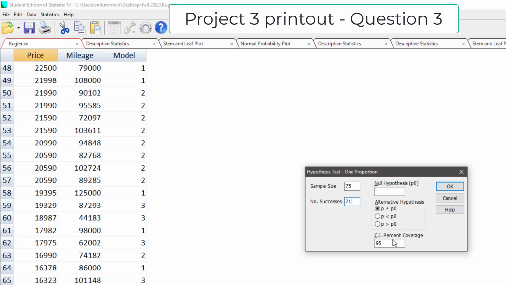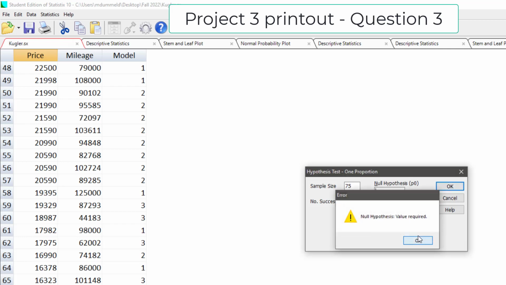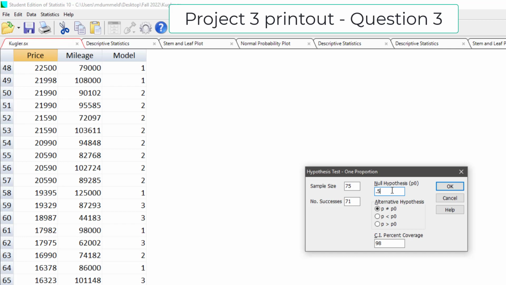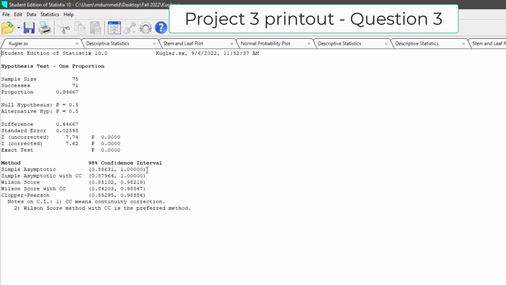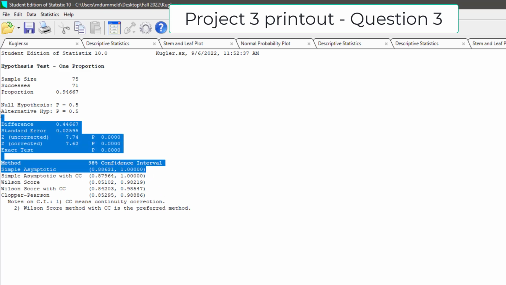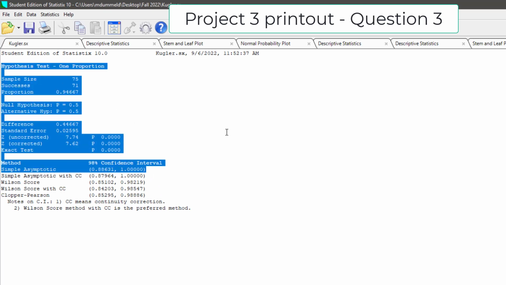I want to do a 98%, so I'm going to change this to 98. And I would type OK here, but when I do, it's going to give me an error message. So just put in a value of 0.5 for the null hypothesis. When we get there this semester, that'll mean something. And really what you want is this confidence interval right there. So you're going to take this part of the printout and copy and paste it in for question 3.